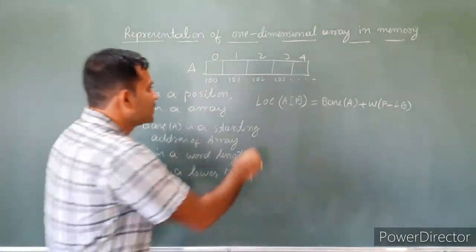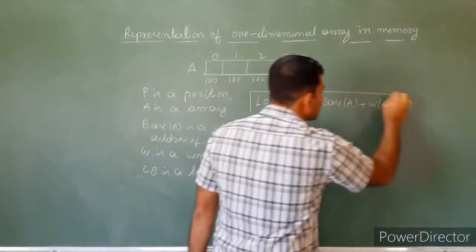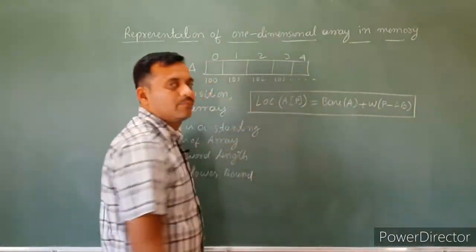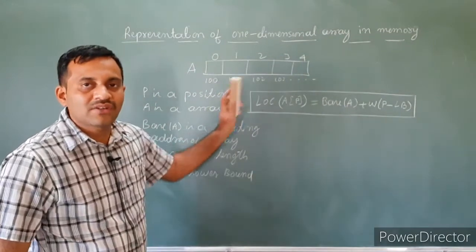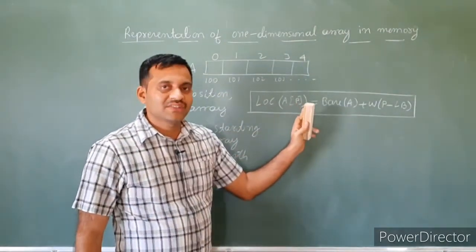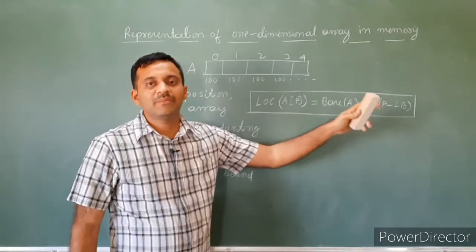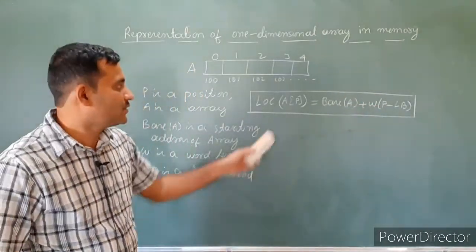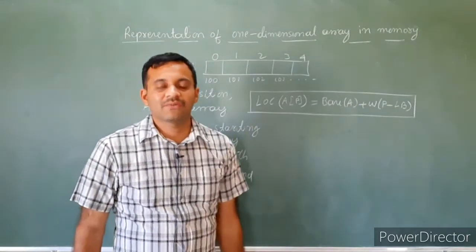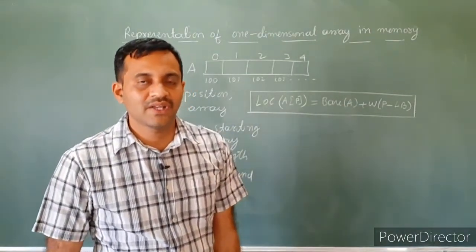The formula is location of A of P, the position you have to find. A is an array, P is the position to be searched: base of A plus W times (P minus LB). Base of A returns the starting address of the array.